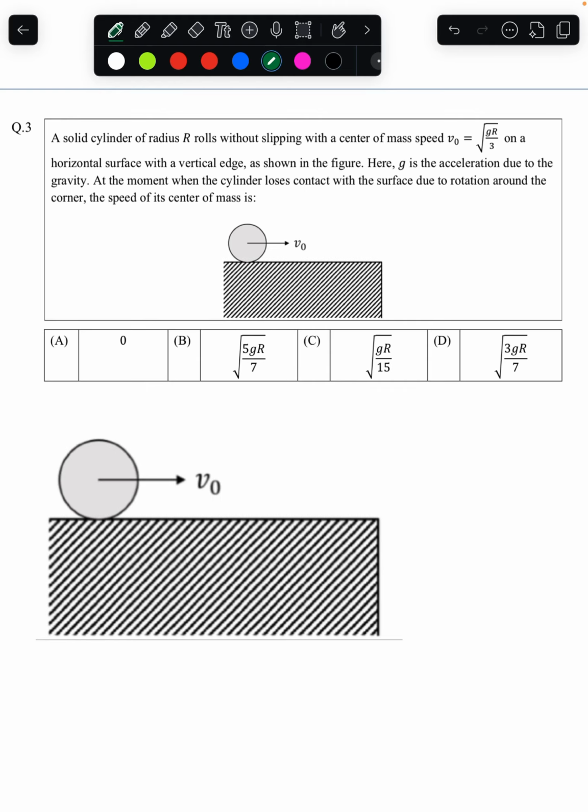The idea remains the same. Whenever you are solving these questions, pause the screen. First try to do it on your own. If you get stuck, then only refer to the solution. Otherwise, do not look at the solution. Now let us read the question.